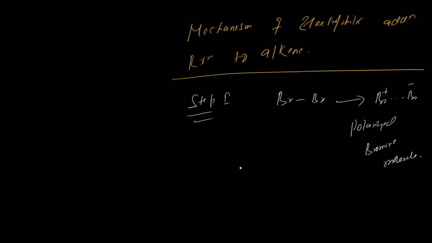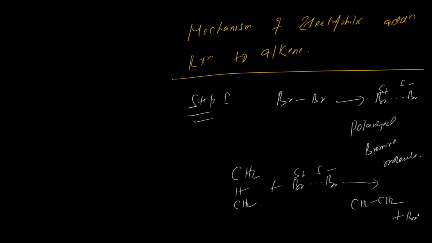And so this is your alkene, CH2 double bond CH2. When it reacts with the Br plus and the Br minus, so this is the slide charges. What will happen? This bond will break down, and it will form CH2, plus Br minus, and one Br will get attached over here, and this will develop a positive charge. So this is the carbocation.